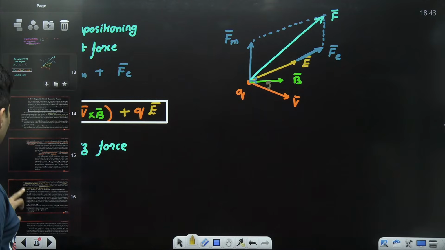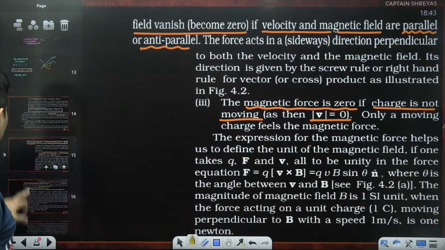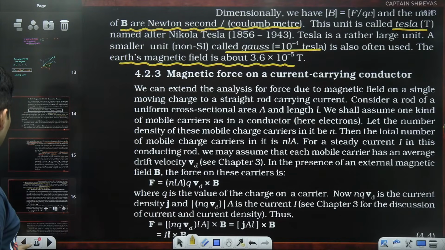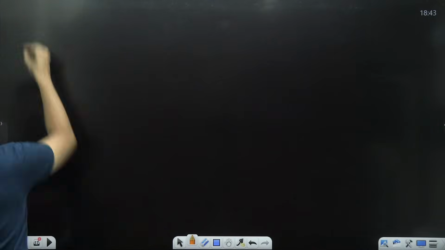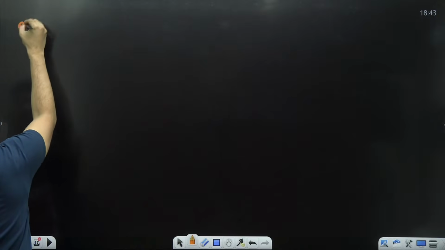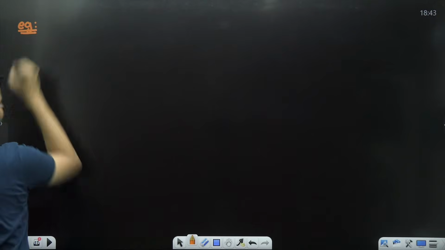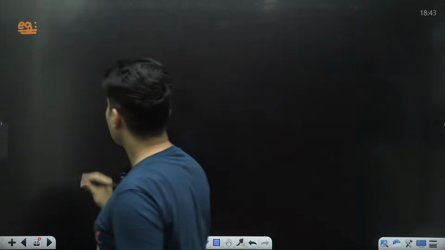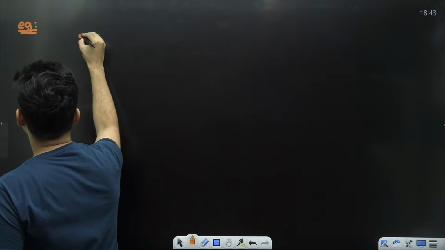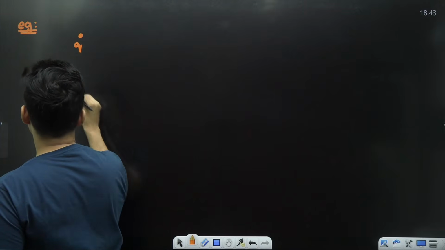All right. Now, before going ahead, let's do one thing. Let's solve some questions so that you get an understanding of how to use this. I will give you some examples and you just tell me which direction the force is acting on the moving charged particle. That's all you have to tell me. Okay? Let's see if you guys can do this. This is the charge.